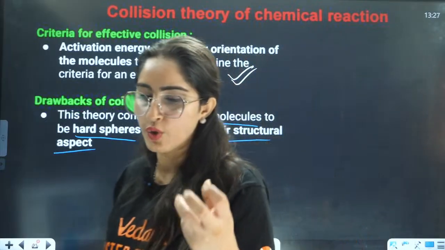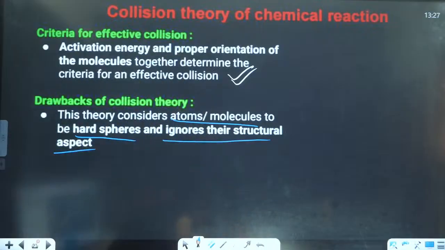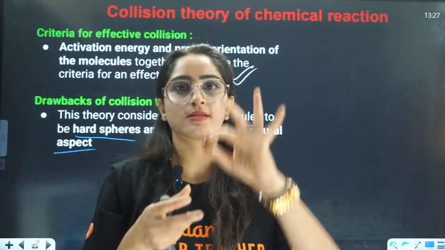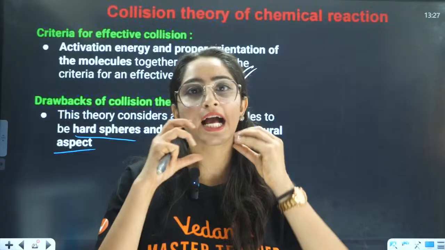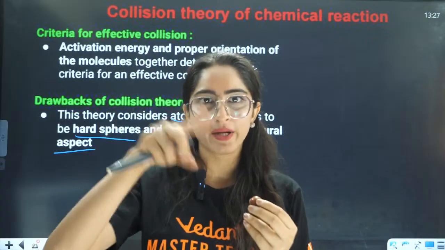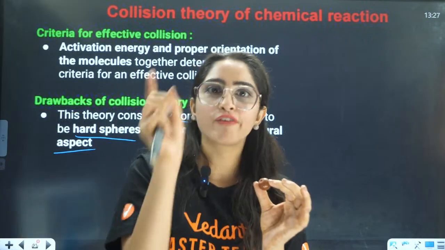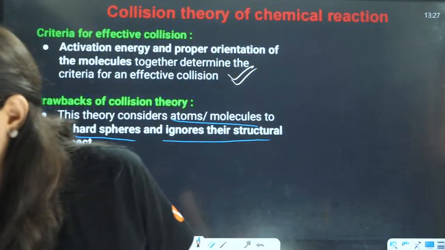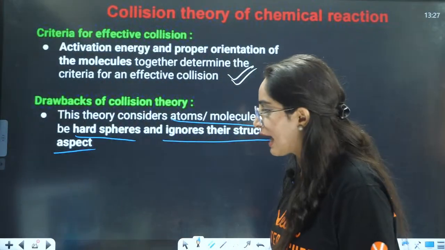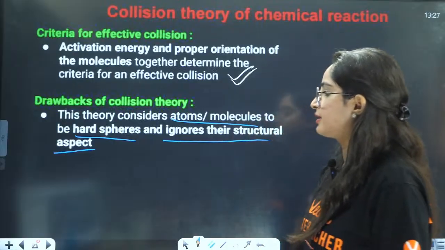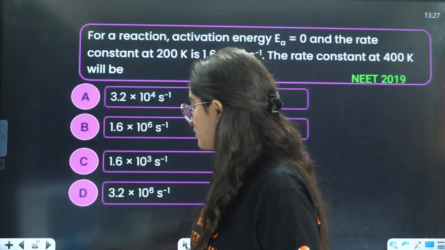That means this theory is considering the atom as this thing. It is not considering the actual structure of the atom, that there are orbitals, right? It is not a well-defined shape. An atom does not have a well-defined shape. So it is not considering that. That is the limitation here, right? That is the limitation. Yes.